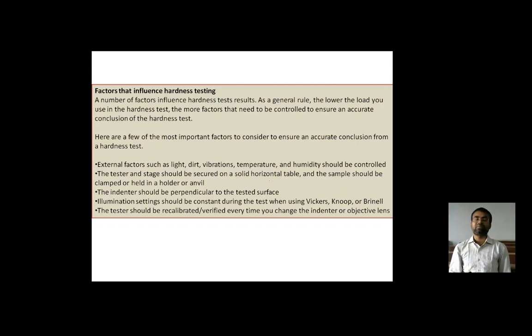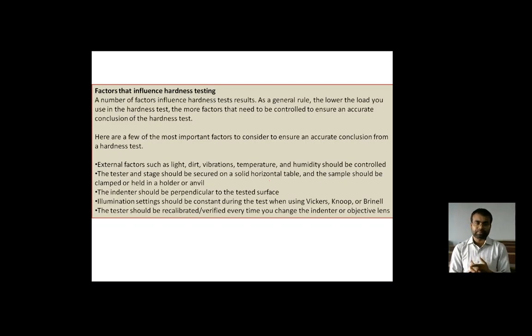So what are the factors which influence hardness testing? A number of factors influence hardness test results. As a general rule, the lower the load you use in the hardness test, the more factors need to be controlled to ensure an accurate result. Here are the most important factors to consider. External influences such as light, dirt, vibration, temperature, and humidity should be controlled.